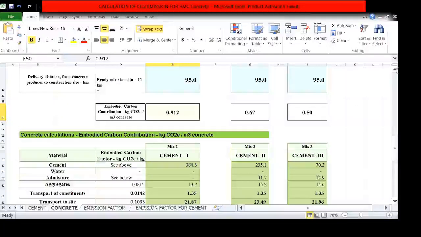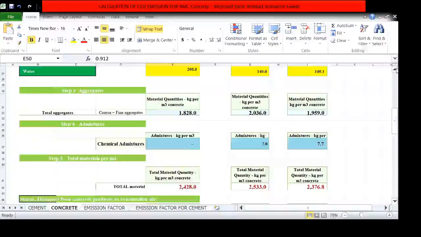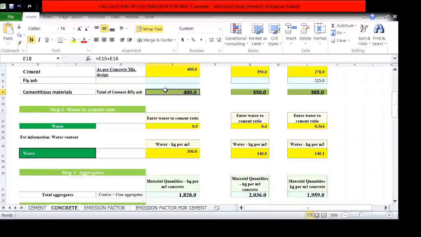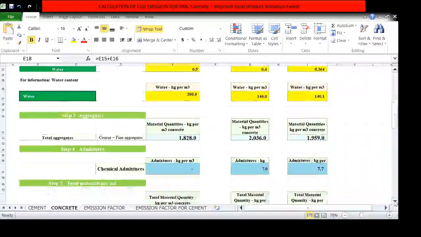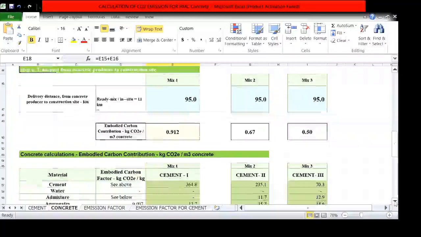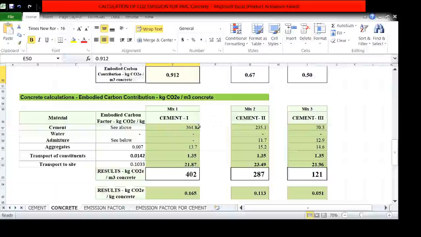The total cementitious material required for this is 400. So 400 into 0.912 is the total CO2 emission for cement.